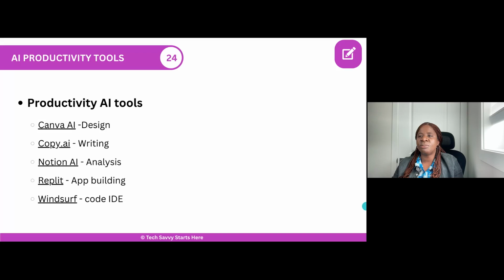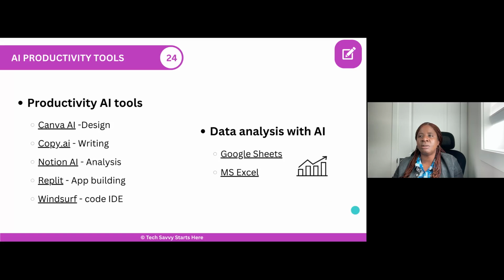You can also perform data analysis using AI that is embedded in existing tools like Google Sheets and MS Excel. You can ask questions of your data. You can even make visualizations. You can query those data in the spreadsheet, analyze trends, and you get results very quickly. So most of these tools do not require engineering skills, apart from the coding bit, the lower one there.